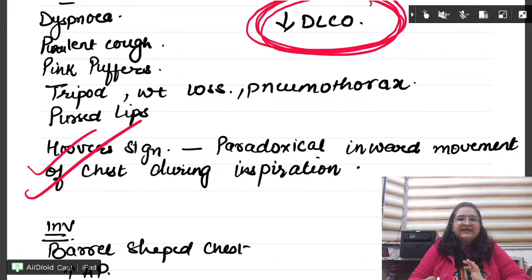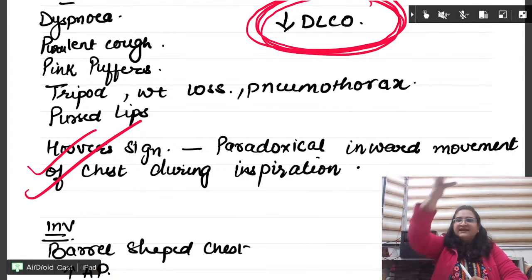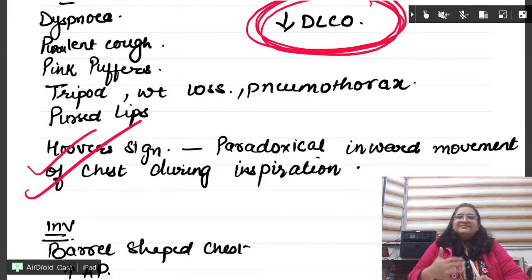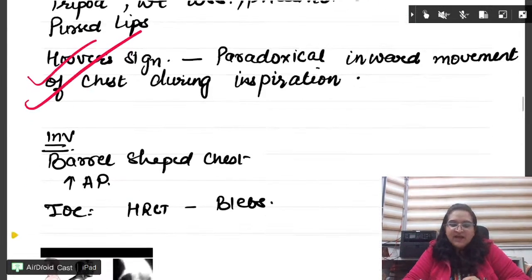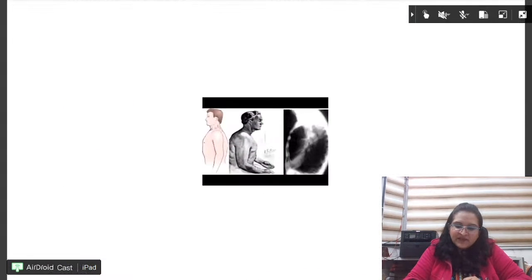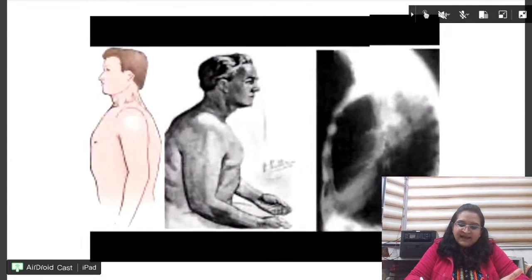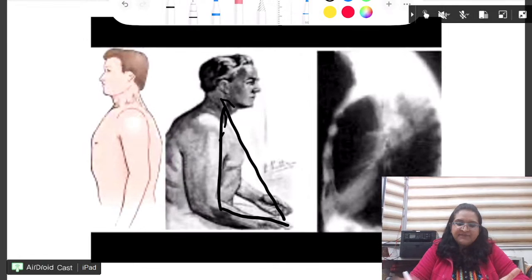Hoover sign क्या होता है? Normally take air in, air को in लो बेटे, chest expands. Emphysema में chest goes in, उल्टा हो जाता है. ठीक है? So this is Hoover sign. So emphysema का important point, tripod position.